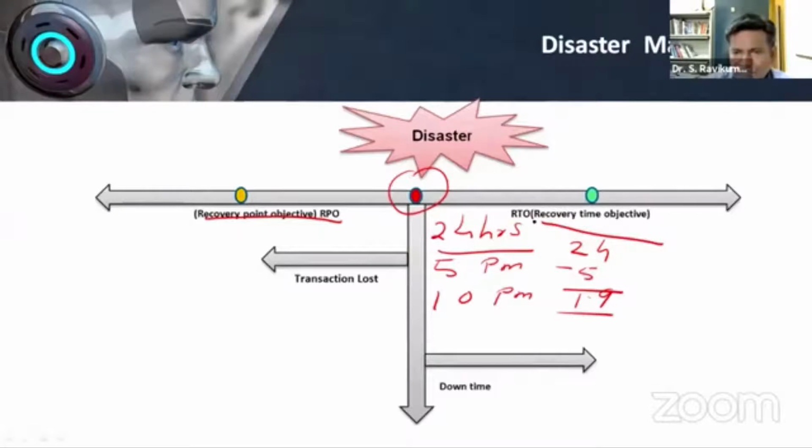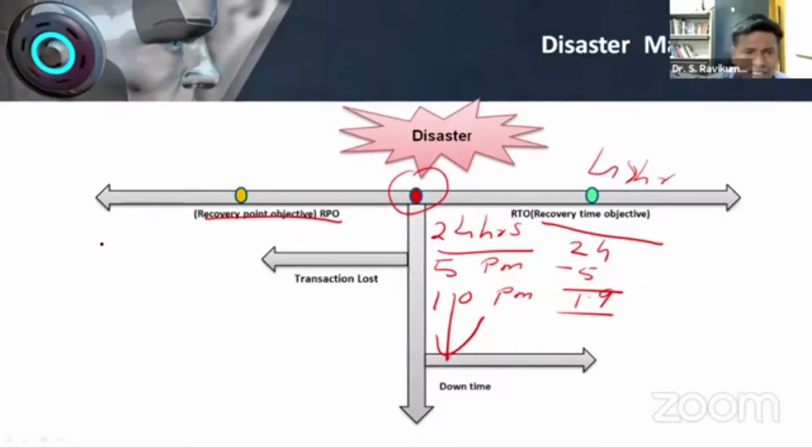Within 24 hours they are telling, and if they recover within 5 hours, no problem. But think that they promised 24 hours and are taking 48 hours, then it is a problem. Another one day you have to manage without the system, whether that is possible for you. That is called downtime. This is an important concept when it comes to cloud and disaster management. This is the recovery time objective: how much time you can wait.